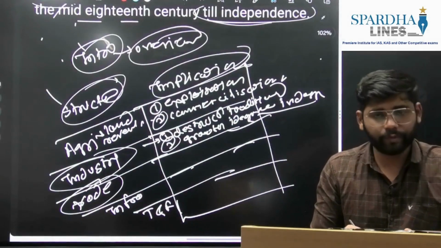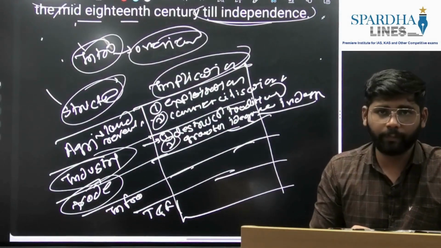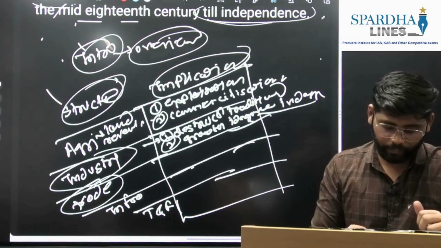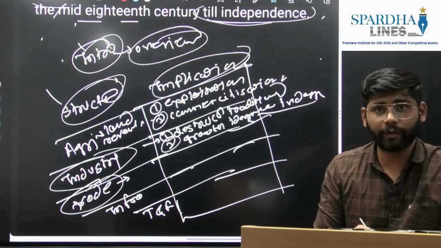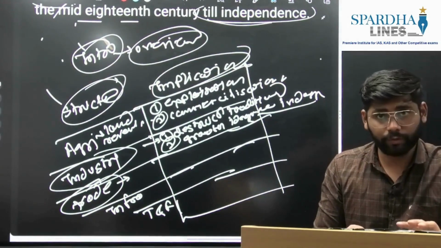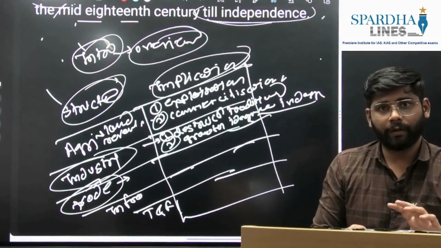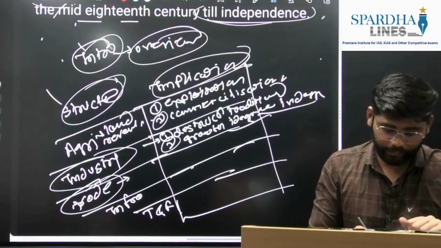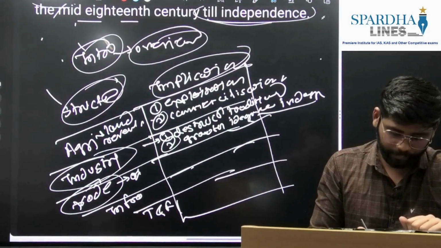Now when it comes to trade, we know they imposed a 70% tariff on Indian exports to Britain. This way they introduced one-way trade. They also introduced restrictions for the Indian shipping industry. That aspect you can write here, one-way trade.